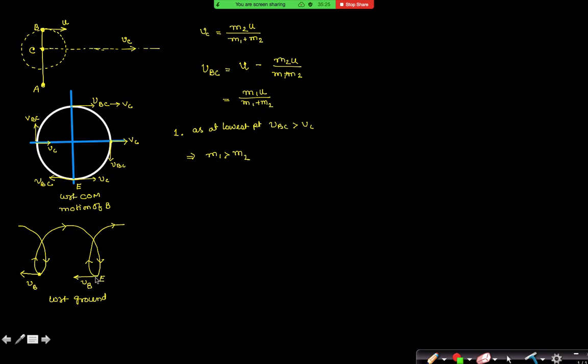What is the direction of velocity of the particle B? The left side. So the velocity of particle B is the vector addition of VBC and VC. Yes, sir. Now if it is left side, then which vector has to be a maximum? VBC has to be higher value than VC. Now what about this distance P?